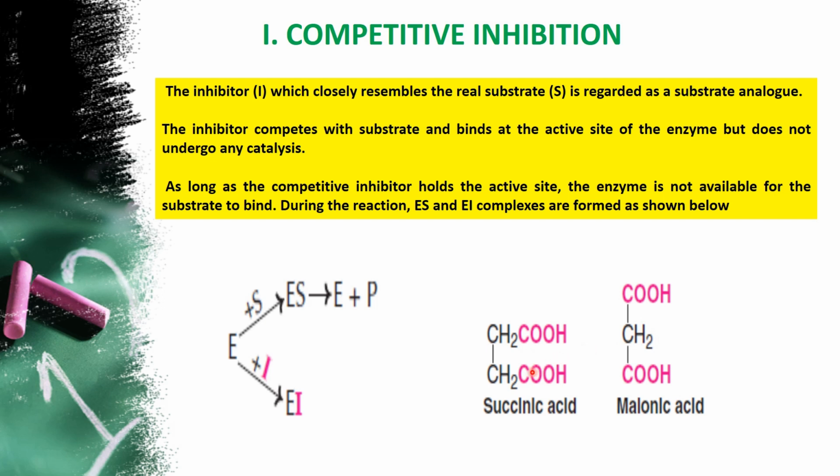But look, both the compounds look more or less the same. So that's why both can bind to the active site of the enzyme. If succinic acid binds, you can expect the product, but if malonic acid binds, you can't expect the product because it is going to inhibit the reaction. So this is the example explained for competitive inhibition.